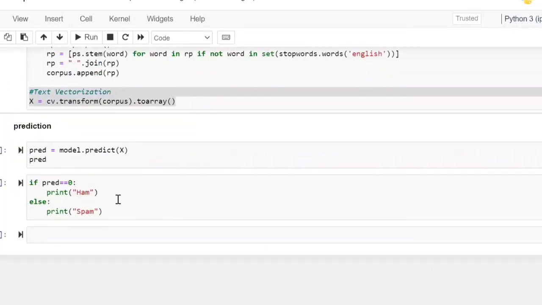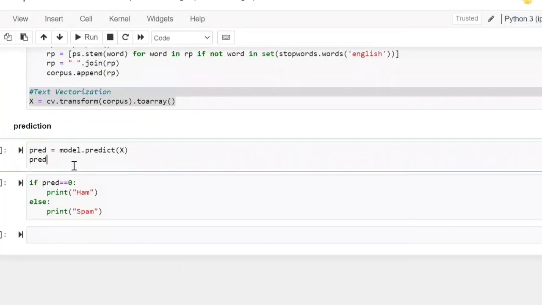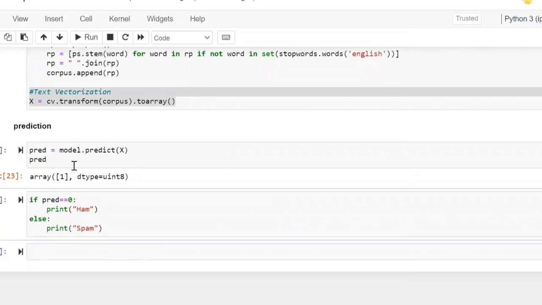Now, after doing this, you use model.predict on X. Whatever your final model is, model.predict on X. And it is going to give us 1. What is the meaning of 1? 0, miss, is ham. 1, miss, is spam. So now you predict: if the predicted answer is 0, print it as ham.